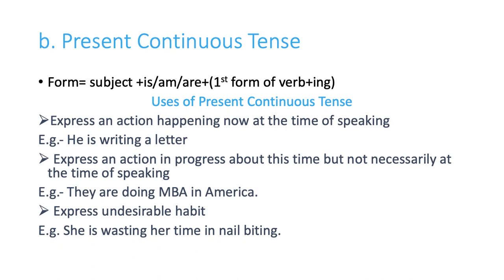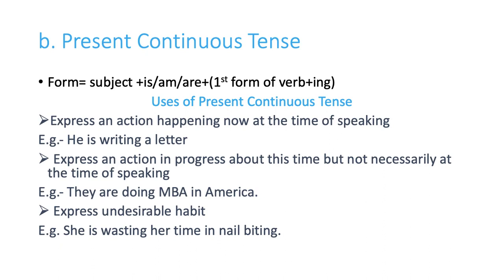For example, they are doing MBA in America. So right now, this action is in progress. Okay, like, we ask the question, what are you doing these days? We say, I'm learning driving. That doesn't mean that right now you are driving. Or I'm learning swimming. That doesn't mean that right now you are swimming while you're talking. But actually this action is in progress. You are continuing this activity. So we use the present continuous tense to show the continuity of those actions.